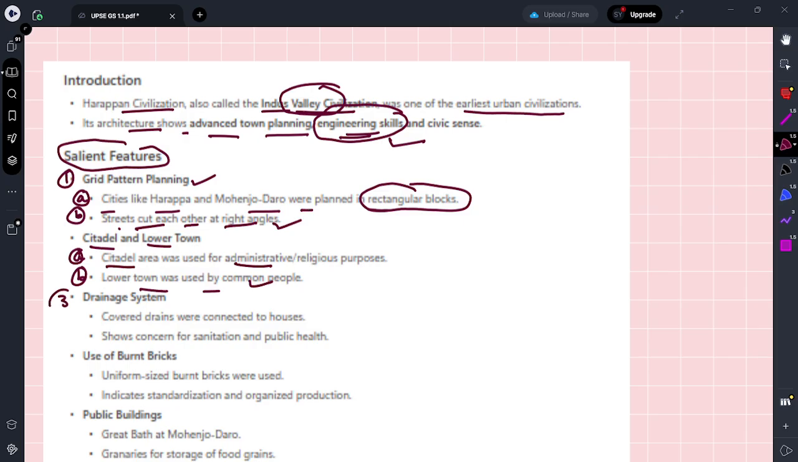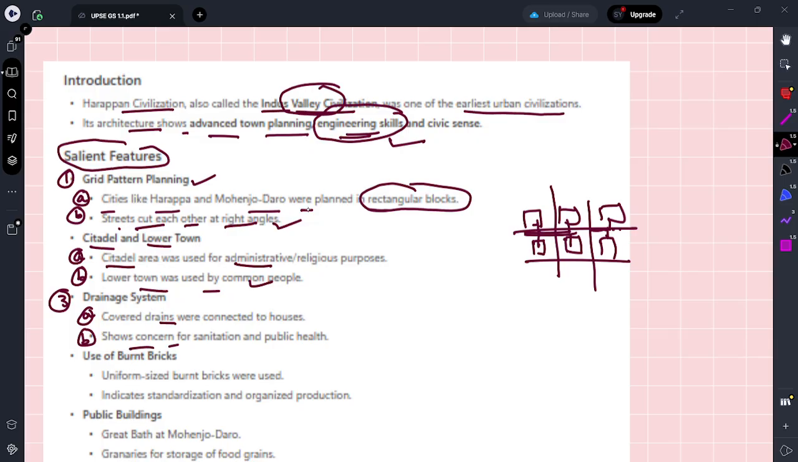Next one is the drainage system, this is the third point. Covered drains were connected to each house, so there is connectivity with each house. If I draw rectangles, this is the house, this is the house. Along the road there is a drainage system, connected with each and every house. So there is accessibility, which makes it best. But right now we are facing a lot of problems in India. We don't have a proper drainage system, while they showed concern for sanitation and public health. Obviously they used to do it.